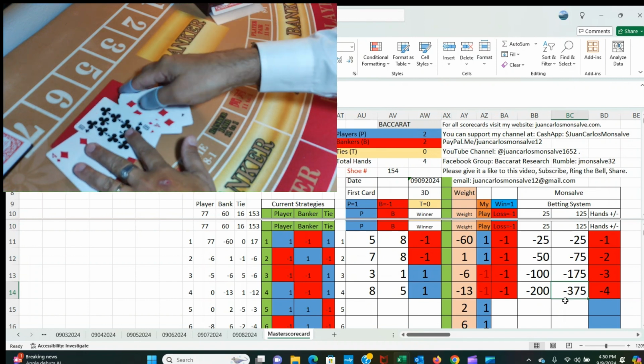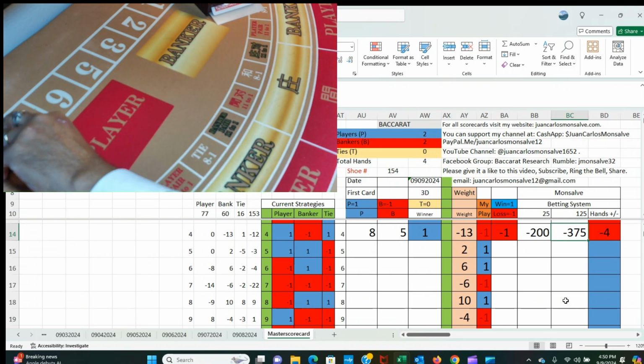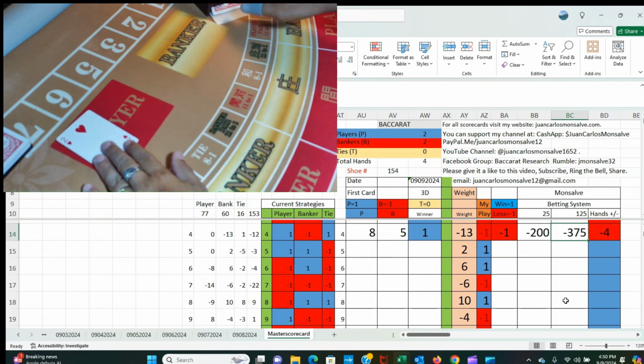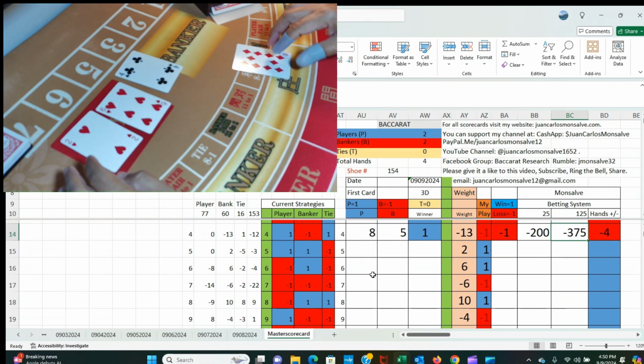Now I am down $375. My next play is going to be player. I'm going to be playing player two hands in a row. So first card player, first card banker, second card player, second card banker.